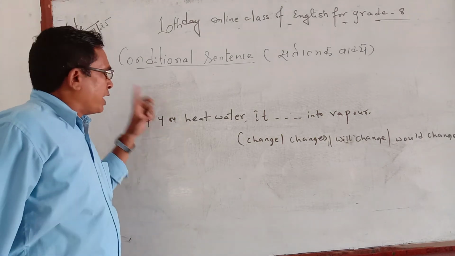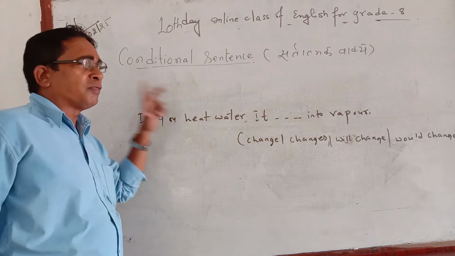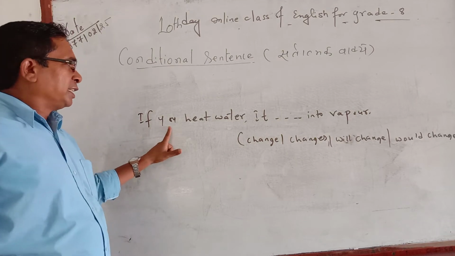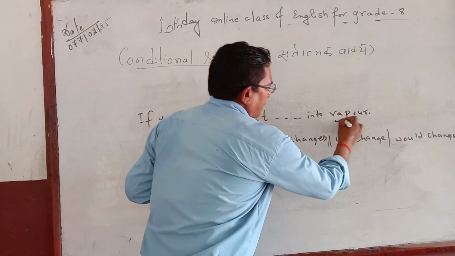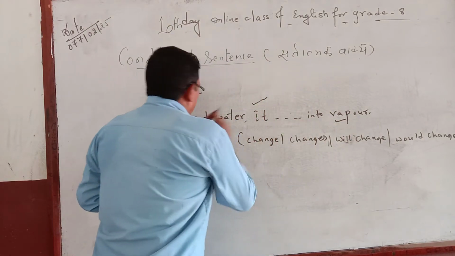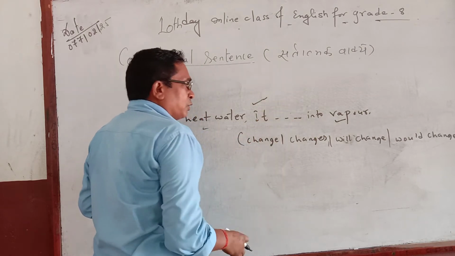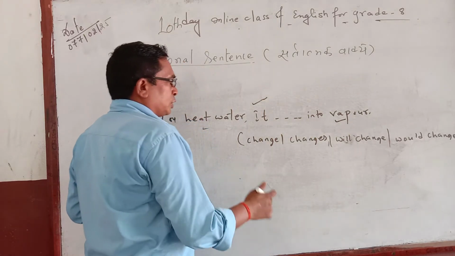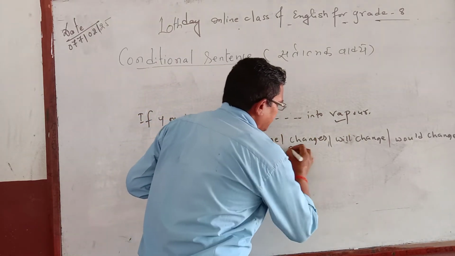So as I told, if in the condition and result both you find a fact or universal fact, at that time both sentences bear simple present tense. That's why if you heat water, it turns into vapor. This is a universal fact. So you have to insert the answer in the condition, and being a fact, you can write here in both condition and result simple present tense. So according to the rule, either you have to insert change or changes.